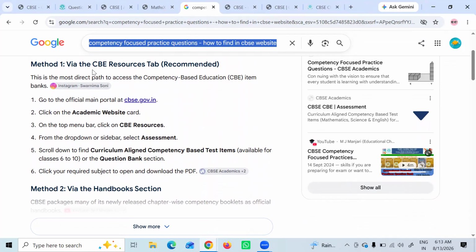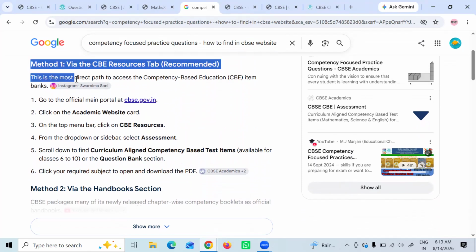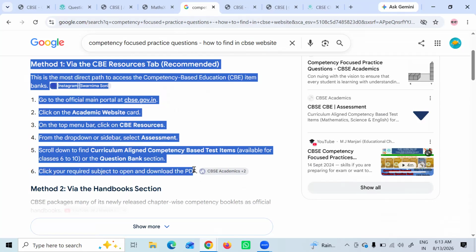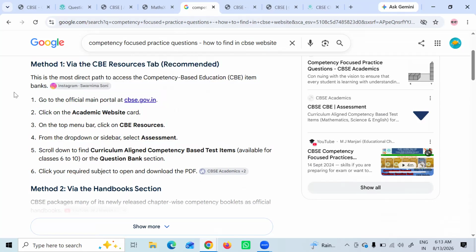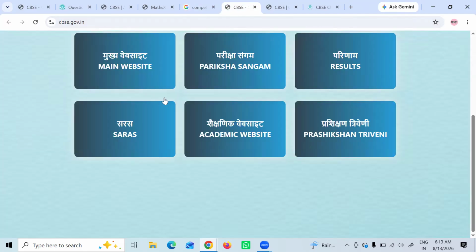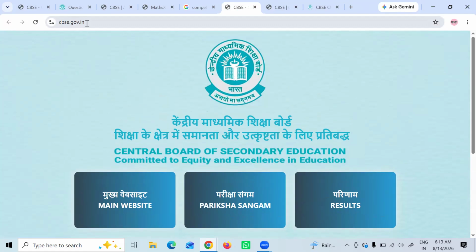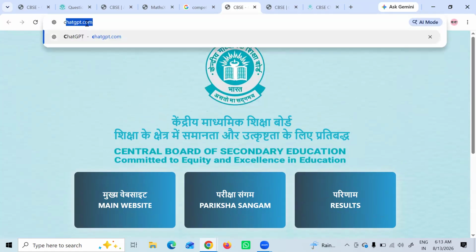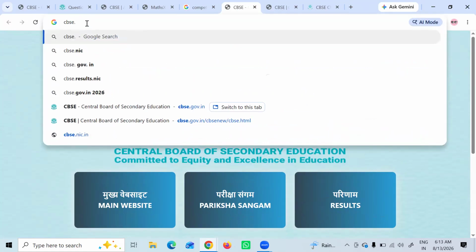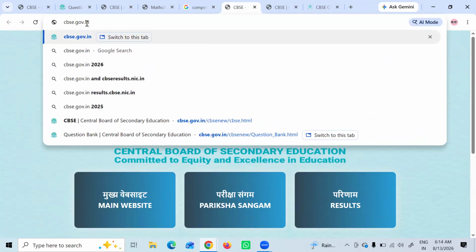There is a CBE resources tab. This is what is recommended. I'm showing you this method. Number one, it asks me to go to the CBSE website, so let me type again, cbse.gov.in.